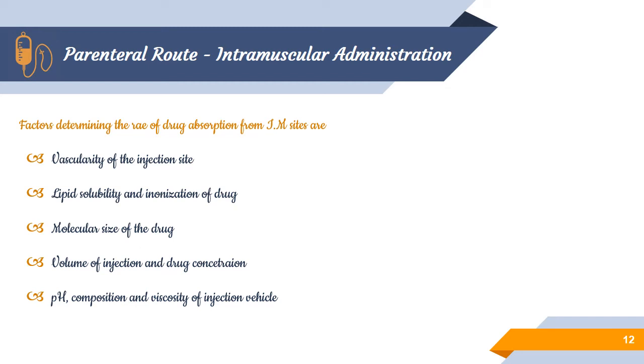That is the problem. Viscous vehicles such as vegetable oil also slow drug absorption. However, this principle can be utilized in controlled drug delivery systems. To delay drug release, we can prefer either a viscous vehicle or other approaches for delaying the release process.